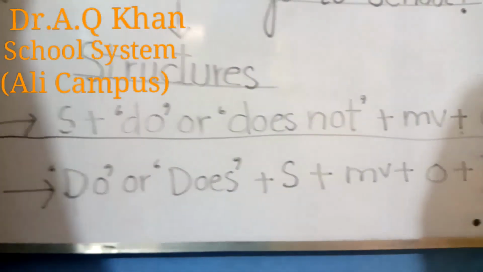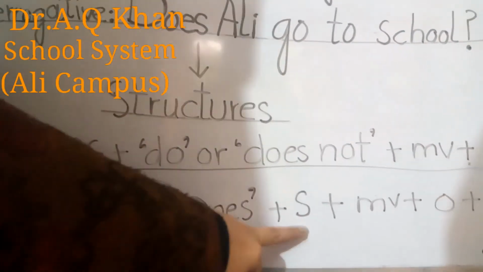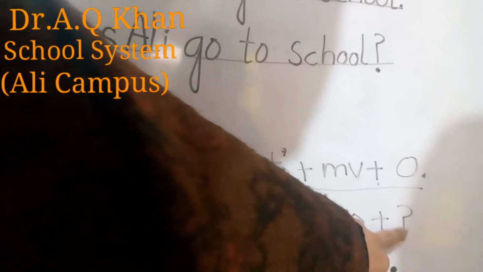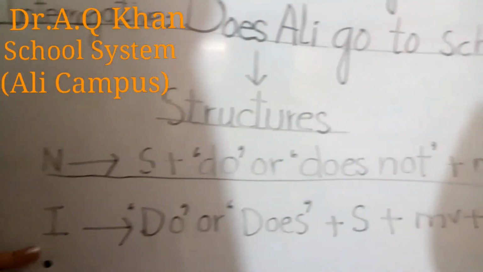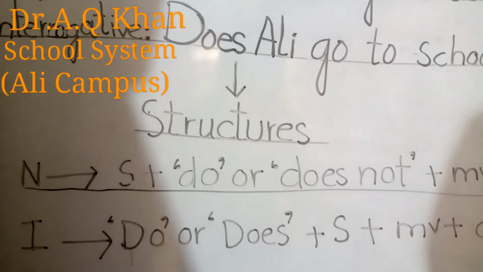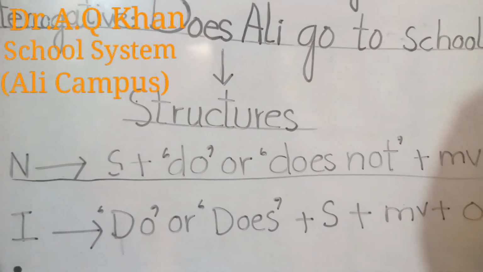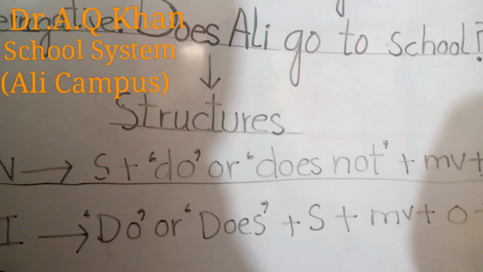Then the interrogative sentence structure would be like this: do or does would be at the start of the sentence, then there comes the subject, then the main verb, and then the object, and then we will put a question mark at the end of the sentence. So it will be an interrogative sentence, meaning a question sentence, where we are questioning about the work or action that is going on or that is being talked about. So now come to the next example.